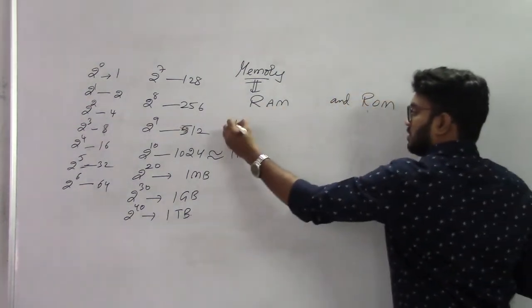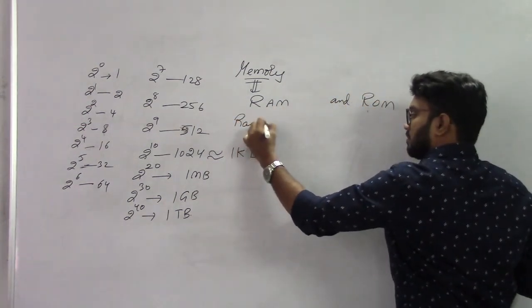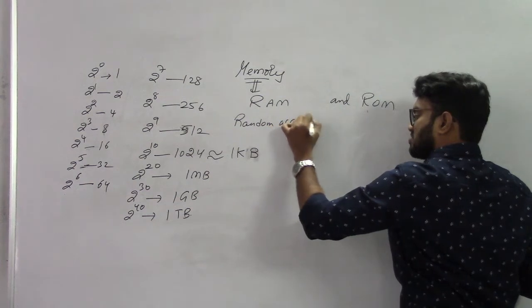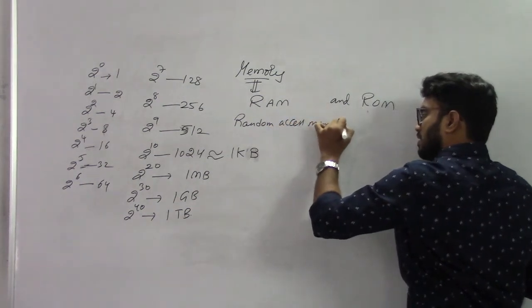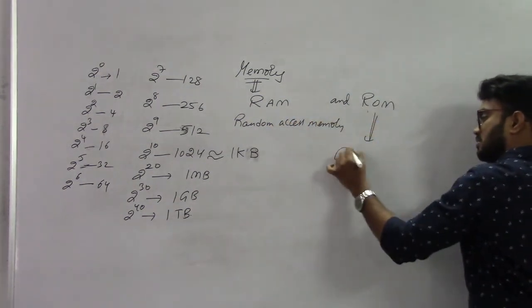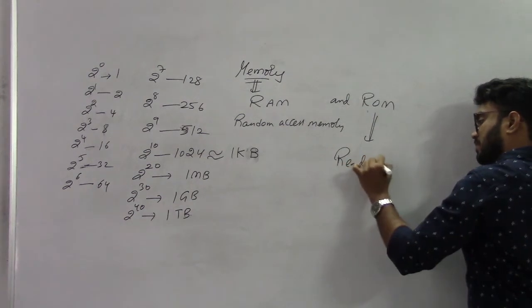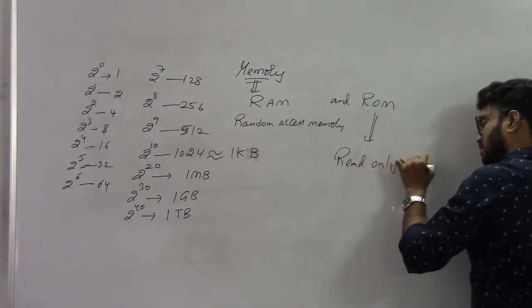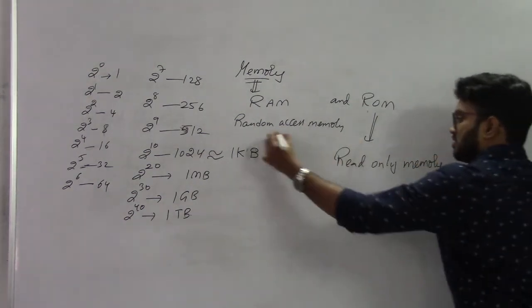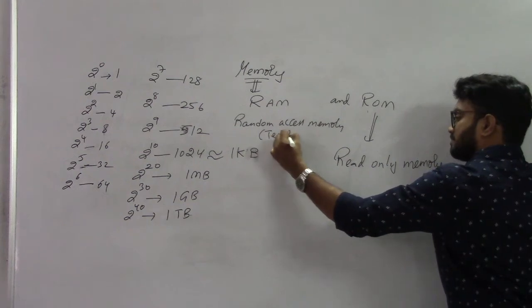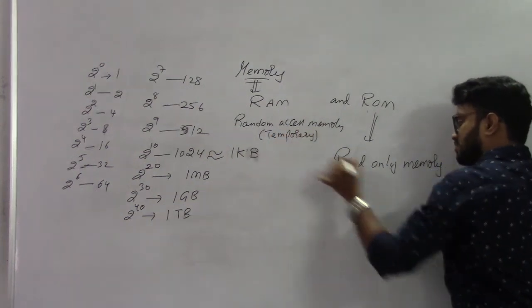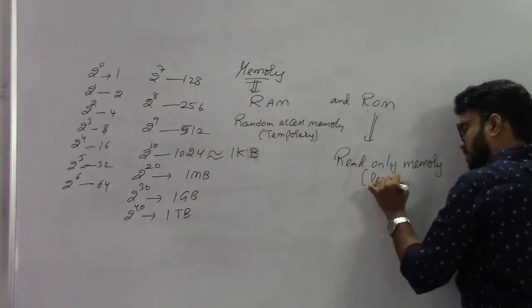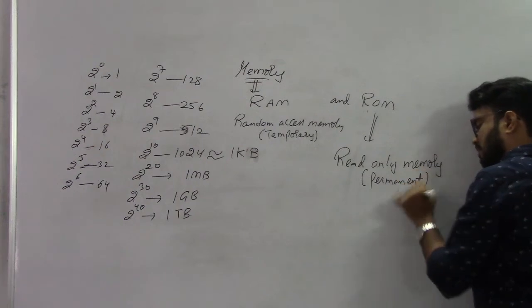RAM is nothing but random access memory, and ROM is nothing but read-only memory. Now this is temporary memory. This is permanent memory.